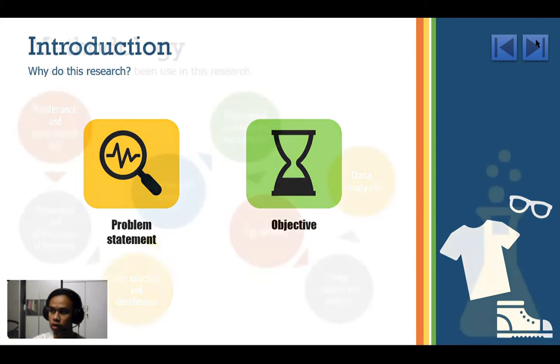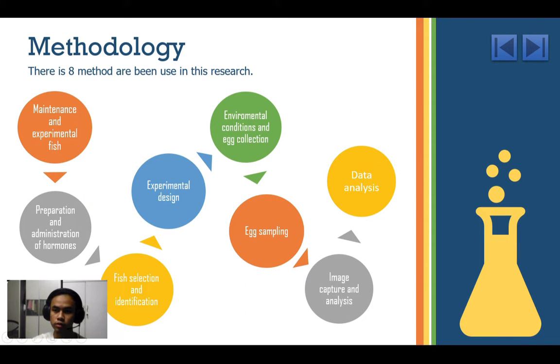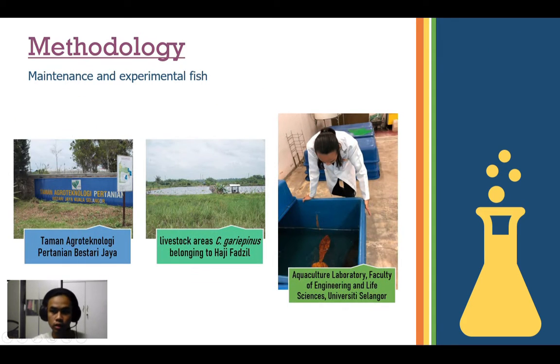Now we go to the methodology. First methodology is maintenance and experimental fish. As we can see, adult male and female Clarias gariepinus with body weight ranging from 1.1 to 2.2 kg were collected from Taman Agrotechnology Pertanian Bestari in Selangor. The fish were delivered to the Agriculture Laboratory, Faculty of Engineering and Life Science, University Selangor.